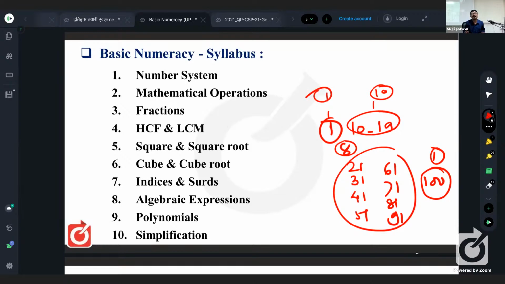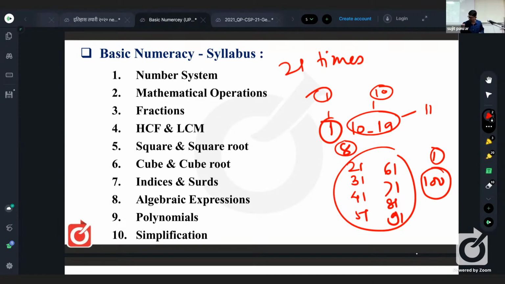And why is it 21 times? Because from the range 10 to 19, there is a single number, 11, having the digit 1 twice. And that is why it is once more. And that is why it is 21 times. Are you getting me? Is it clear? So how many times does the digit 1 come? 21 times. How many numbers are there in this range, including both, having the digit 1? 20 numbers, but it is how many times? 21 times. Is it clear to all of you?